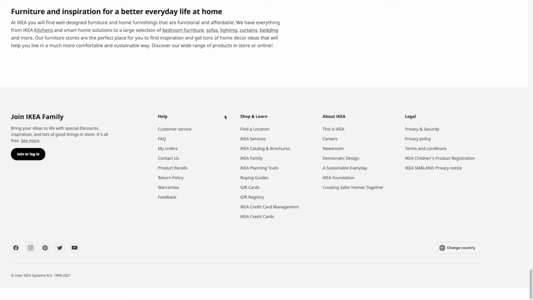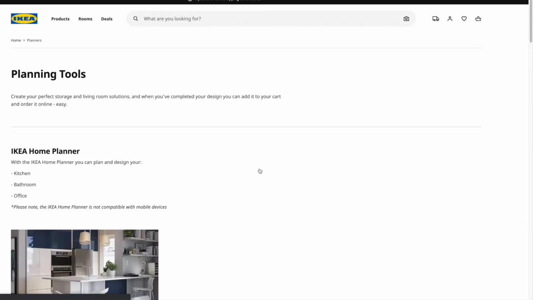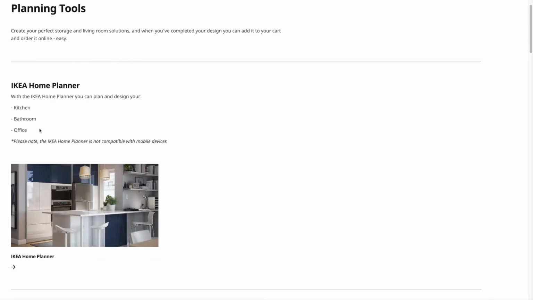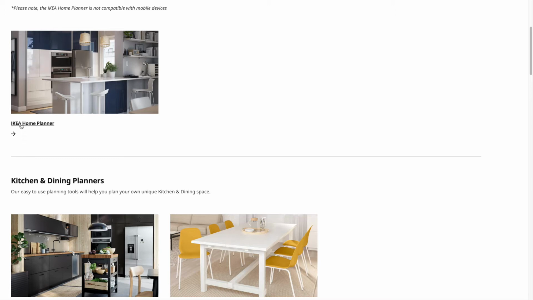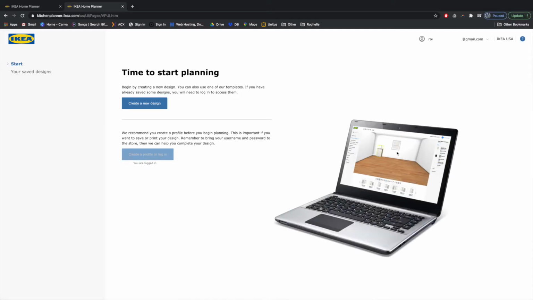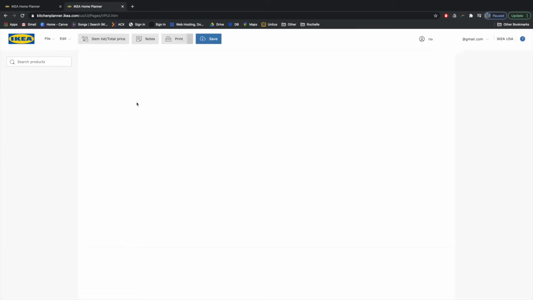But before that happens, first we're going to have to go down here to the IKEA planning tools. So here's the IKEA planning tools page. From here, we're going to go and explore the kitchen planner specifically. So what you want to do is click on the link that says IKEA Home Planner right here. All right, so we're logged in. You have to be logged in in order to save your designs. So if you haven't logged in, you won't be able to save any designs.